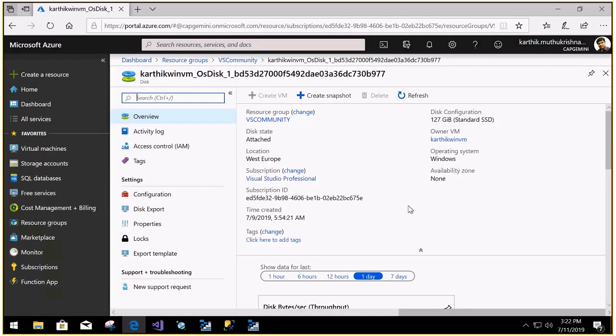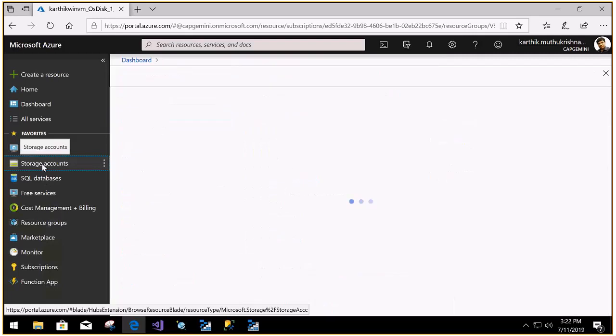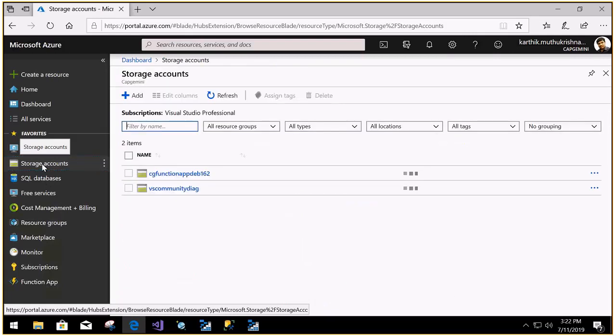Okay, so far we have seen programmatically how to work with the blobs, that too with the storage emulator in the local. Now let me see how to do the same with the Azure portal. In the Azure portal, in order to work with the storage account, I have added the storage account in the favorites itself. So let me click the storage accounts. These are two storage accounts which got created.